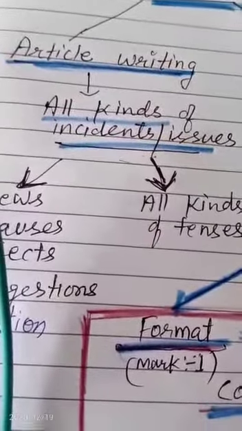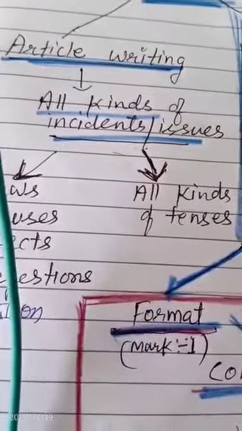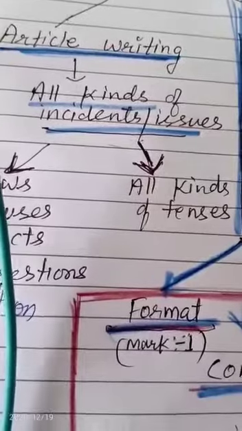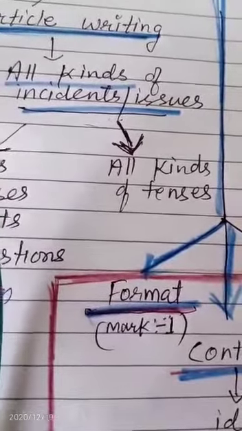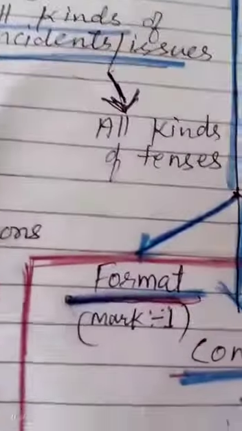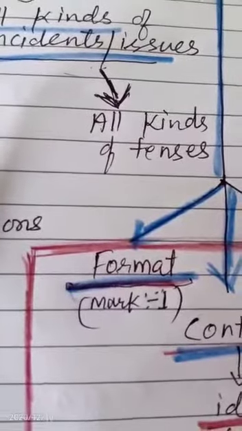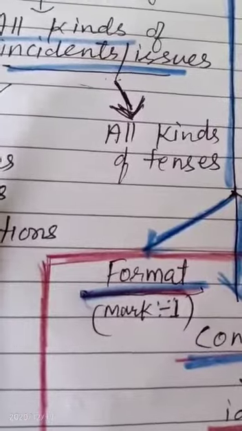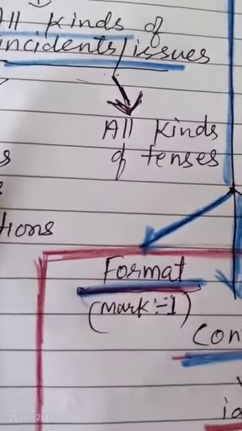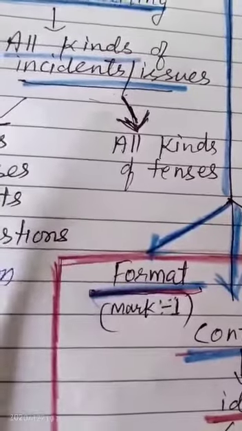Article is more flexible, as we can use all kinds of sentences while writing it. All kinds of tenses, I mean. All kinds of tenses means we can write paragraphs, or we can write sentences in either present tense, future tense, or past tense. Whichever tense suits can be written here.